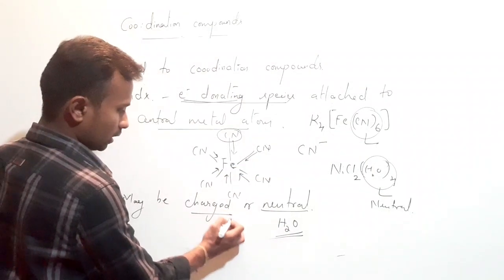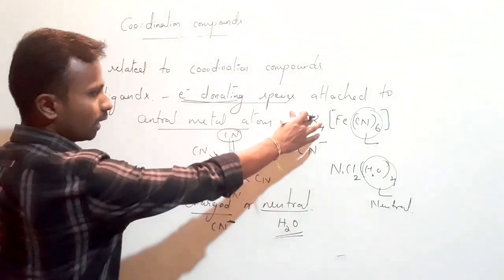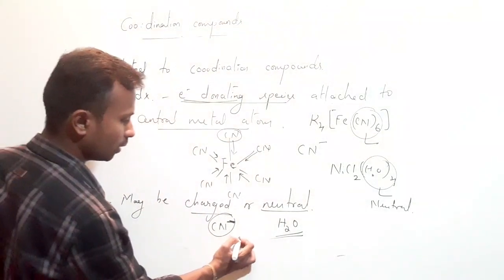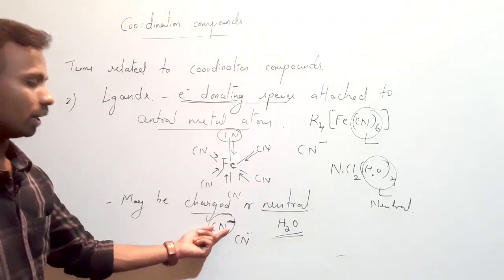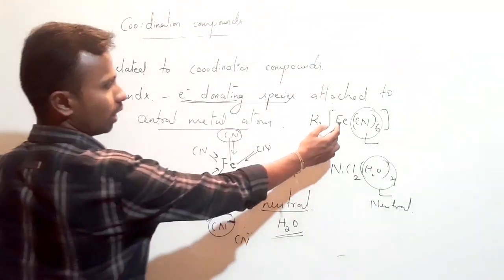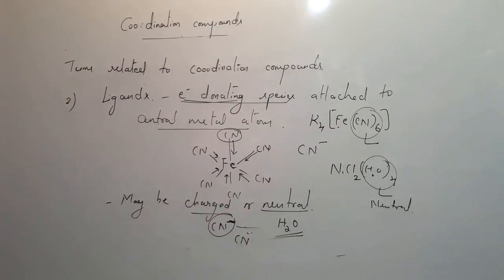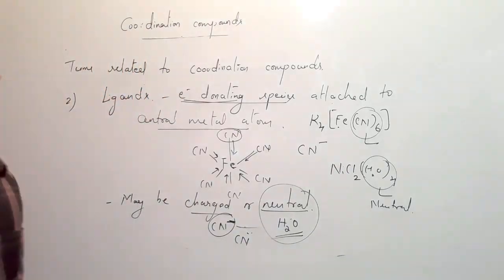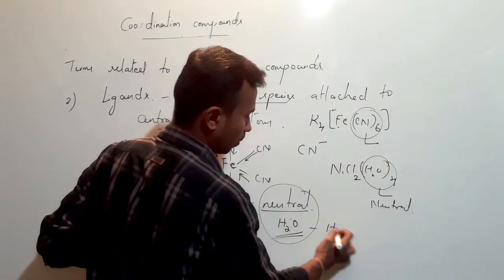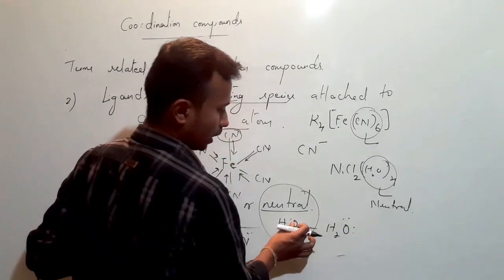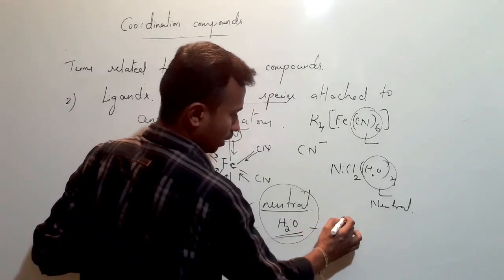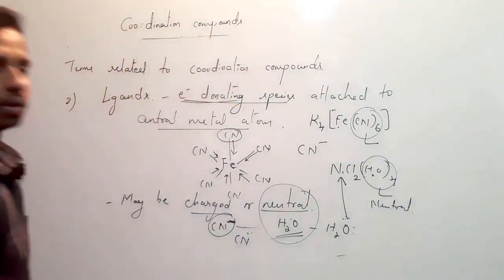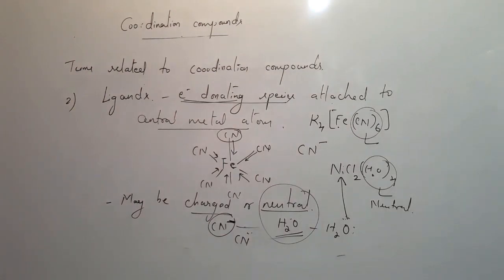The charged ligands will give electrons to the central metal atom easily, because this cyanide is rich with negative charge. That means this cyanide possesses 2 electrons on the nitrogen atom, so it can give electrons to iron and make a bond. So how will neutral species donate electrons to a central metal atom like nickel? If you study the water molecule properly, we have 2 lone pairs on the oxygen atom. They will donate electrons on the oxygen atom to the central metal atom and form a coordination bond with nickel. So this is about the ligands.